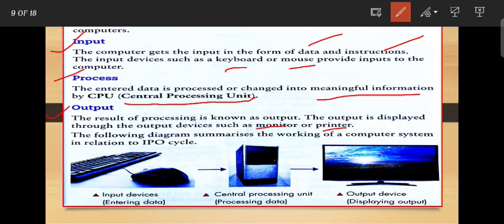So in this image you can see the keyboard and the mouse, these are the input devices. Then this is the CPU box. CPU box is the processing unit. And then this is the monitor. Monitor is the output device. So that means we give instruction to the computer by using keyboard and mouse, then the CPU will process it, then the monitor will display it. So the entire process is called input, process, and output.